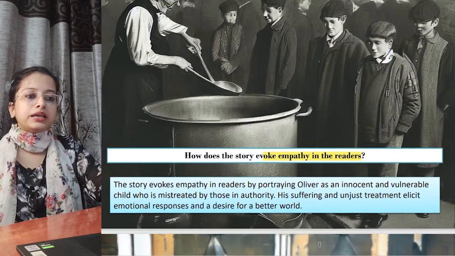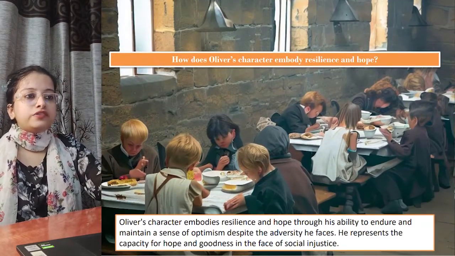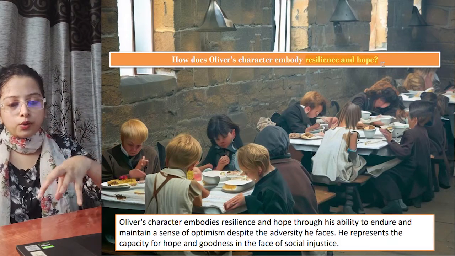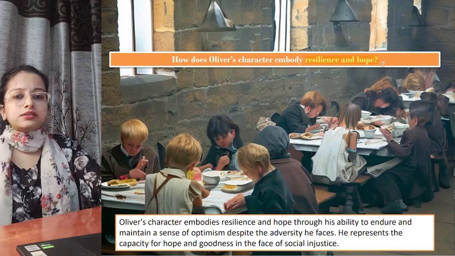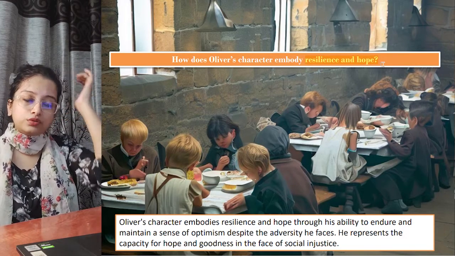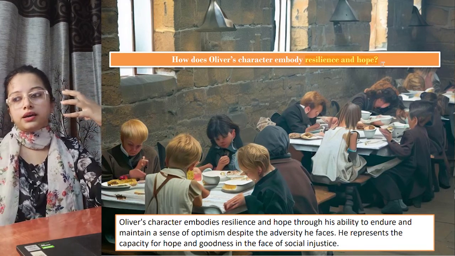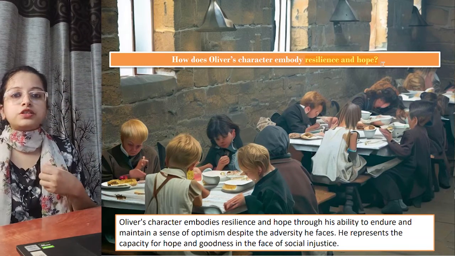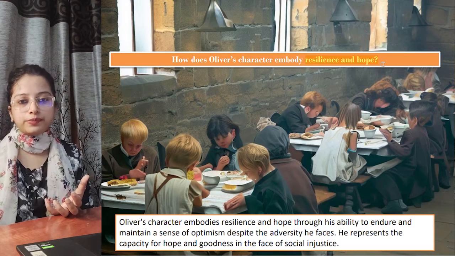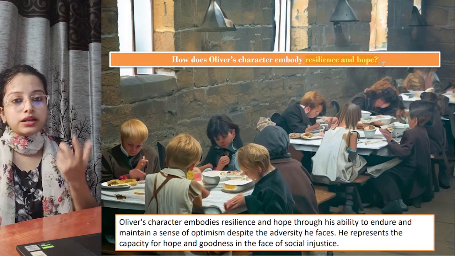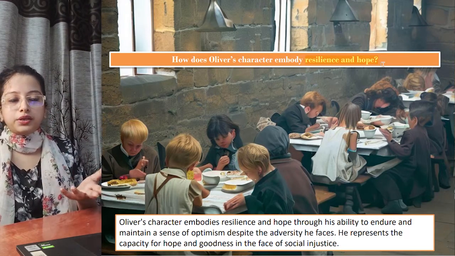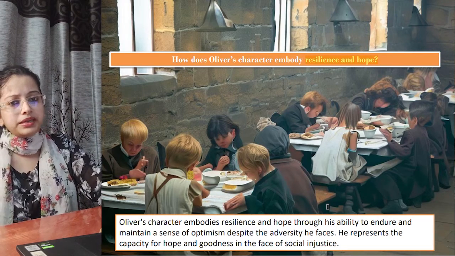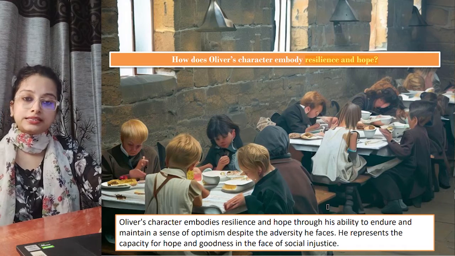Okay, how does Oliver's character embody resilience and hope? Now see, Oliver is a character. Why suddenly is Oliver Twist highlighted over here? Because he finally found in himself the courage to ask for more food, and he became the spokesperson. Now everybody cannot rebel, everybody does not have the courage to speak up. So he has it. It's not that somebody forced him to go, and maybe he might not have come too, but he decided to come.